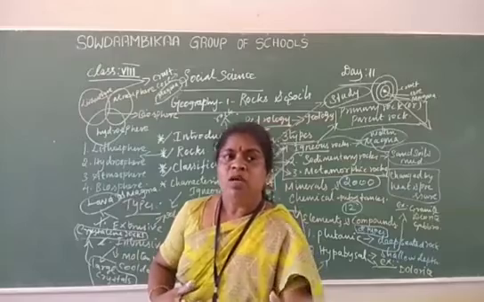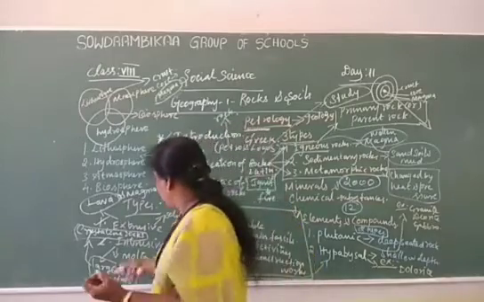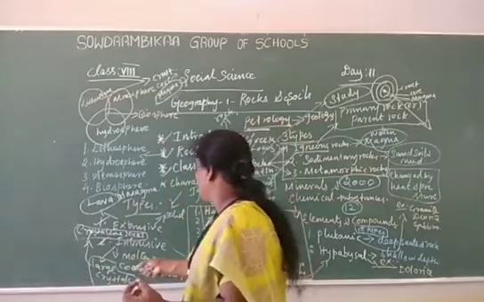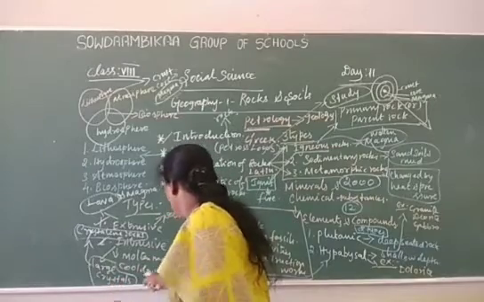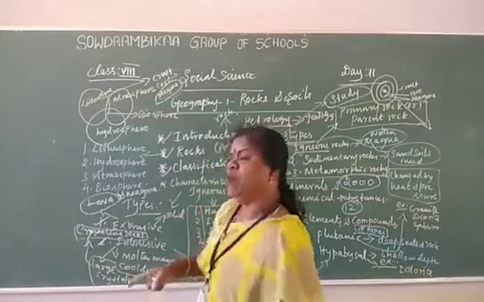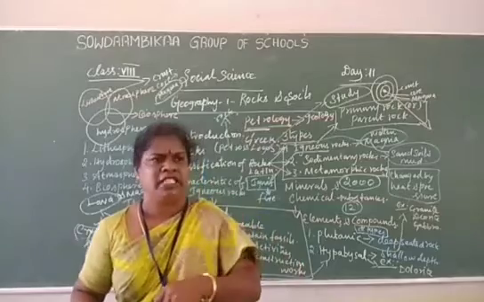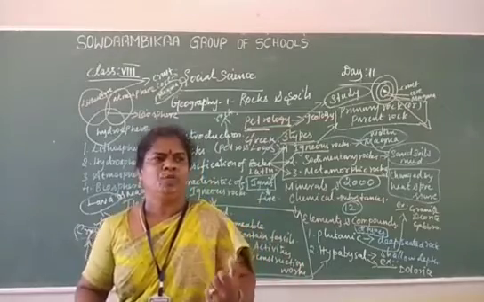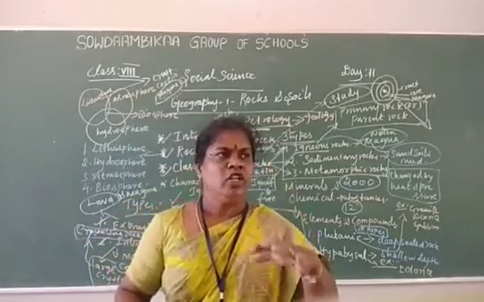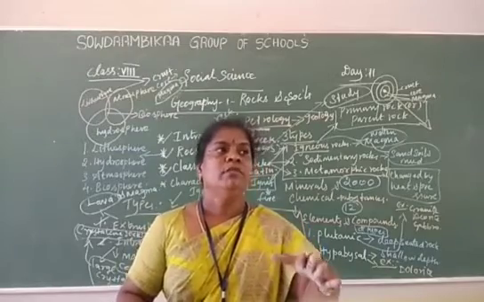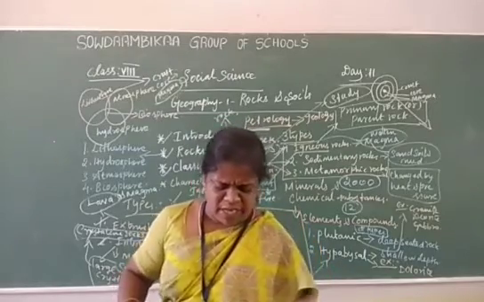If molten magma cools down slowly inside the earth, it forms the crust, that means the lithosphere. This is called intrusive igneous rocks.